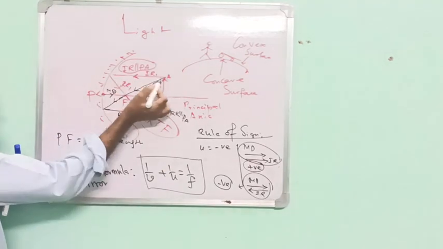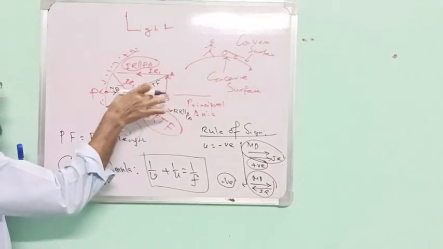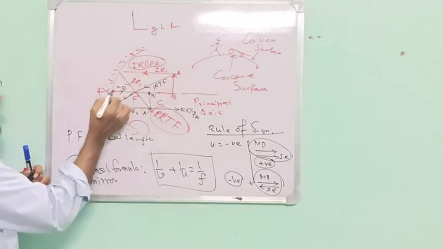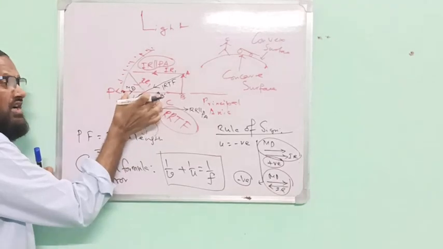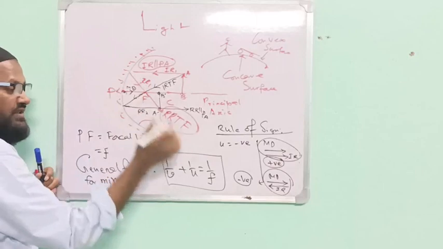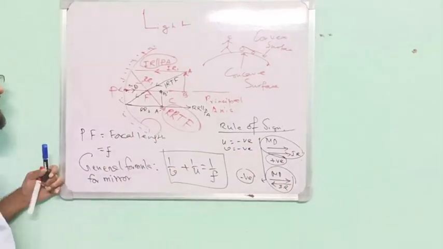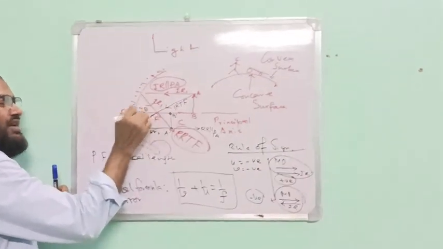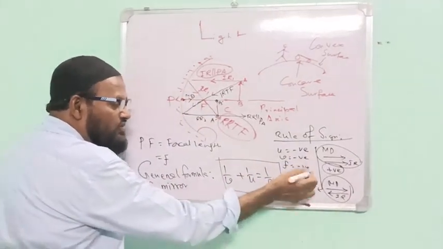Please see here. In this case, sir, this is the incident ray. For PB, this is the measurement direction. Therefore, here U is negative. Another direction: this is the incident ray, and this is the measurement direction for the image distance. PB dash is the image distance. Again, opposite. Therefore, here V is also negative. Another thing is important. This is the incident ray, and this is the measurement direction. What is this PF? PF is the focal length. In this case, the focal length is also negative.